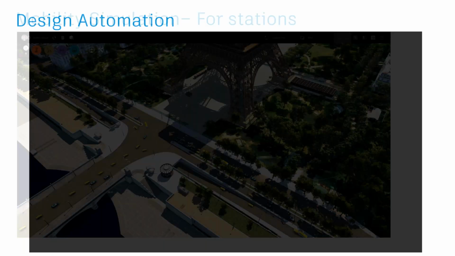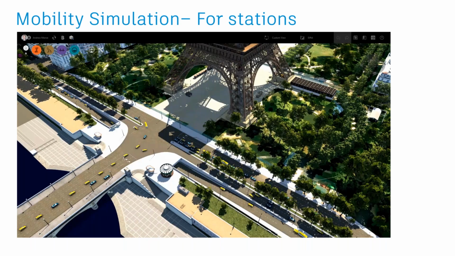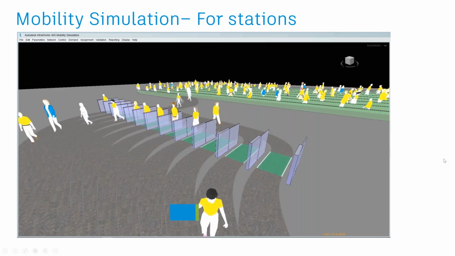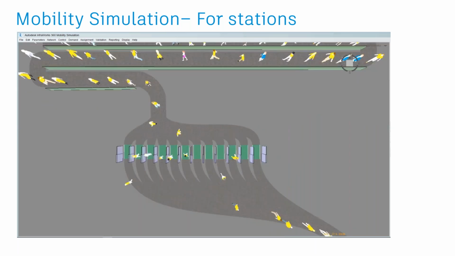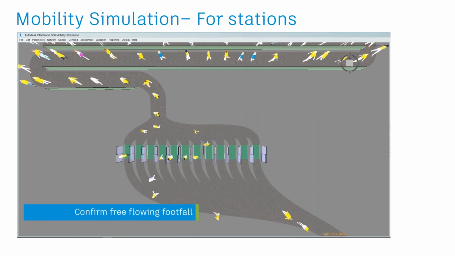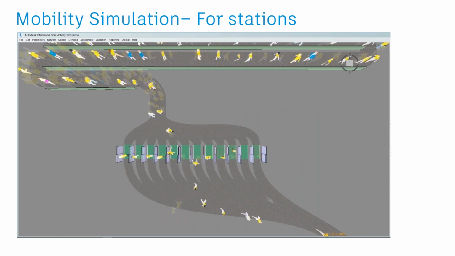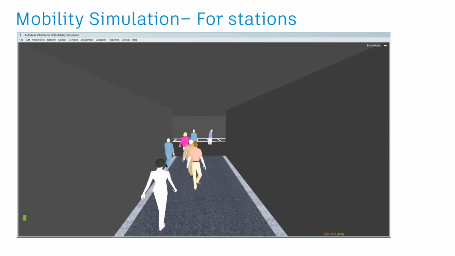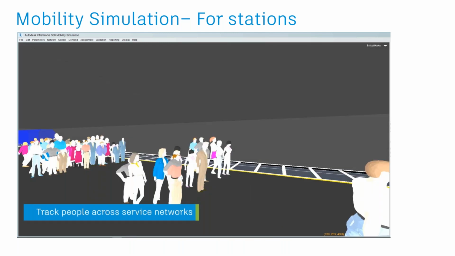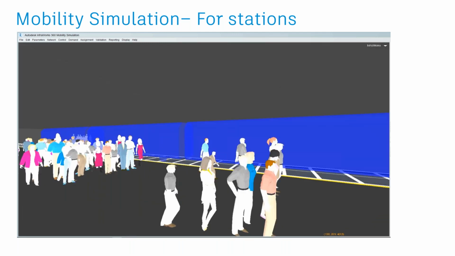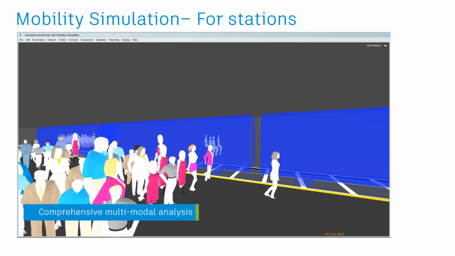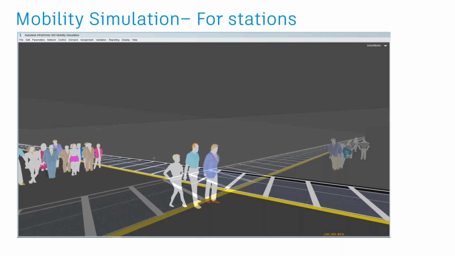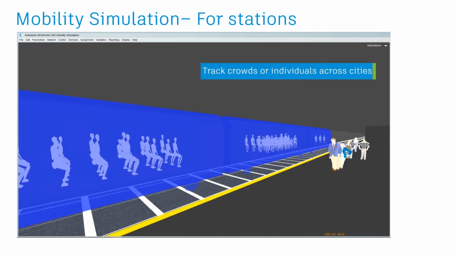Not only that, coming to station modeling, I don't know if many of you were part of the earlier presentation on mobility simulation, but there is a module in InfraWorks in which you can do multimodal transport mobility simulation. Say, for example, you're moving through a ticket kiosk in a metro station, or you're waiting for a metro to arrive at a particular station. How many people are expected to flow in? How many people are expected to come out? And what is the width of the platforms that you require at every station?